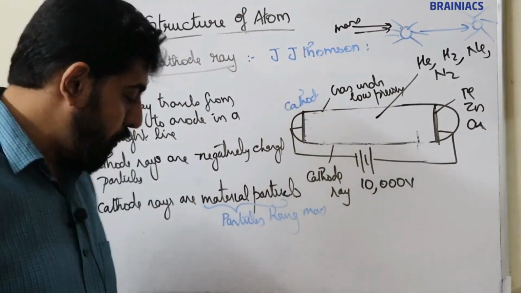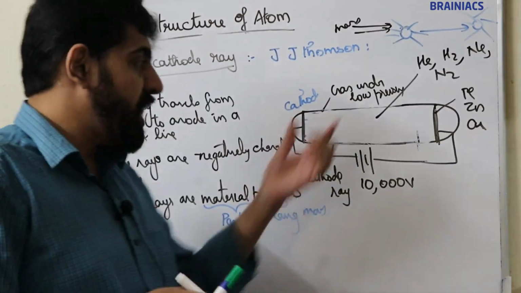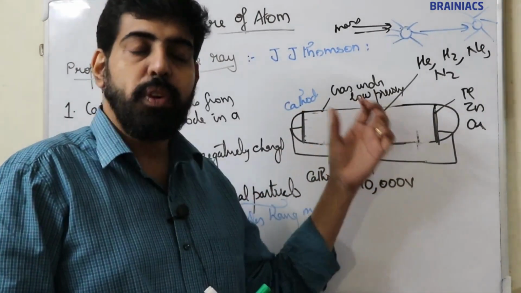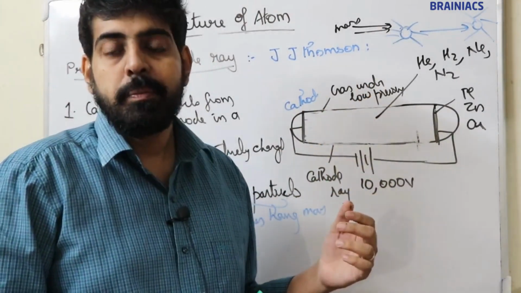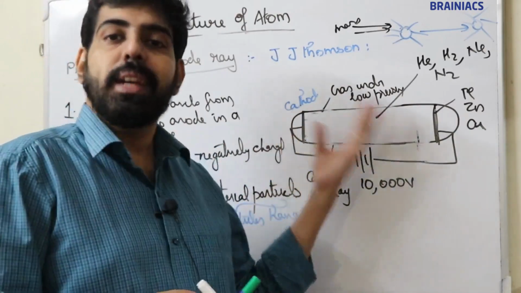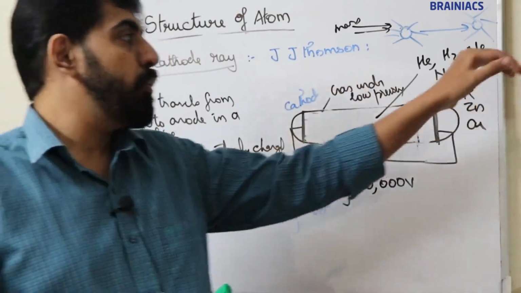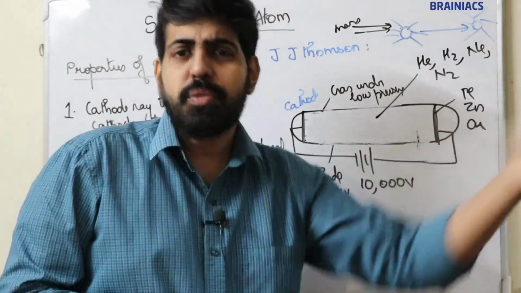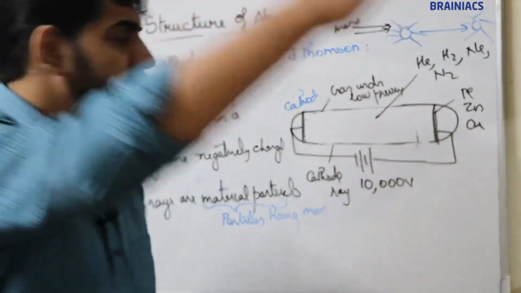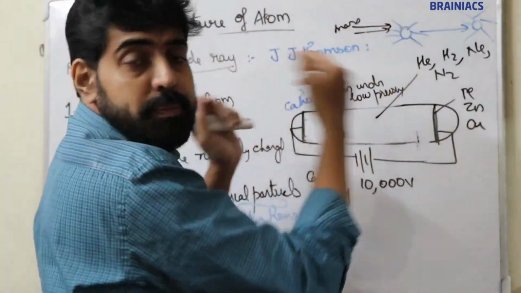So fourth property, J.J. Thomson changed the gas filled in the discharge tube. First he filled hydrogen. Then he removed hydrogen and filled helium. Then he removed helium and filled neon. He changed the gas filled in the discharge tube, and he changed the electrode used.